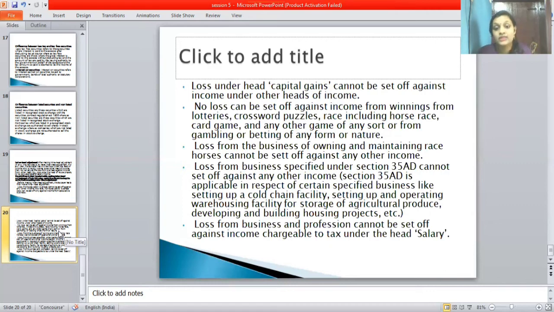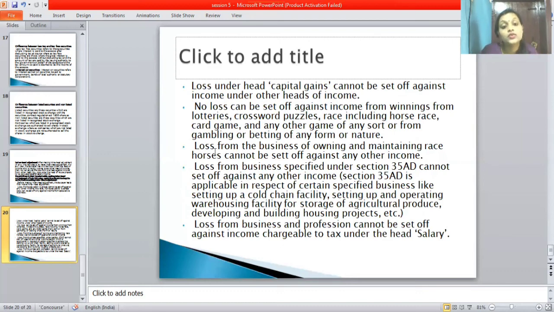You have stated right, winnings from horse race, lotteries, crossword puzzles, card games, any other games, gambling or betting of any form or nature. This all comes under income from other sources.